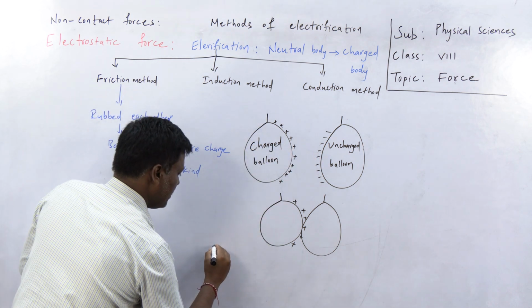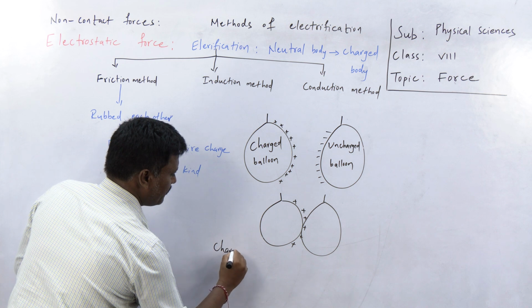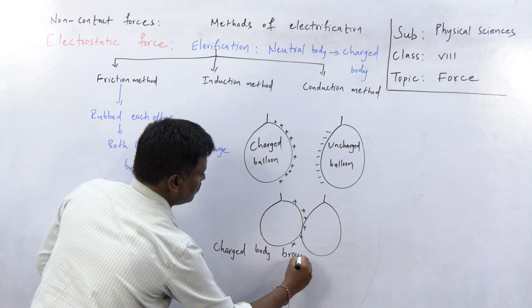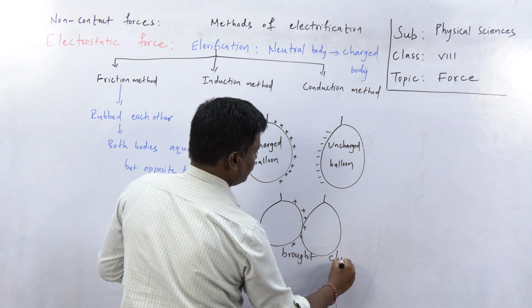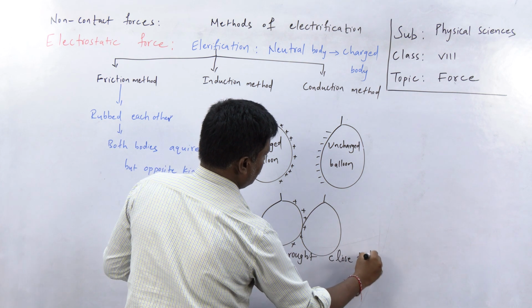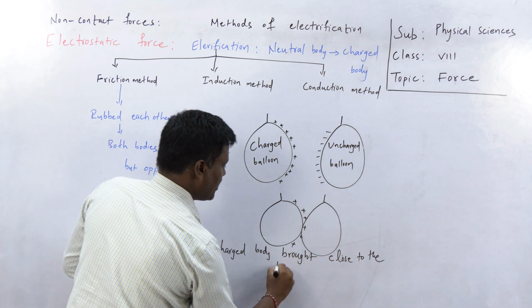In the induction method, a charged body is brought close to the uncharged body.